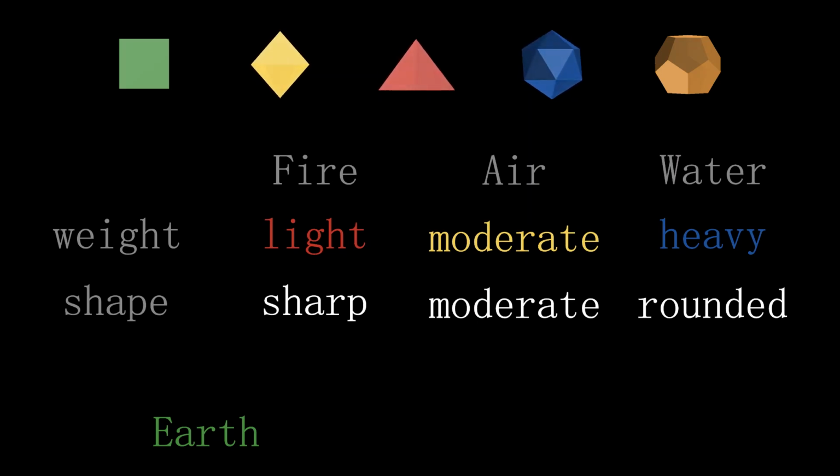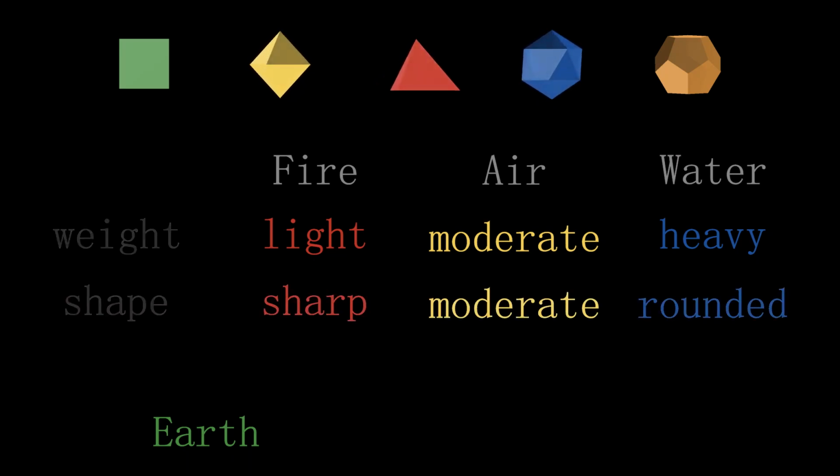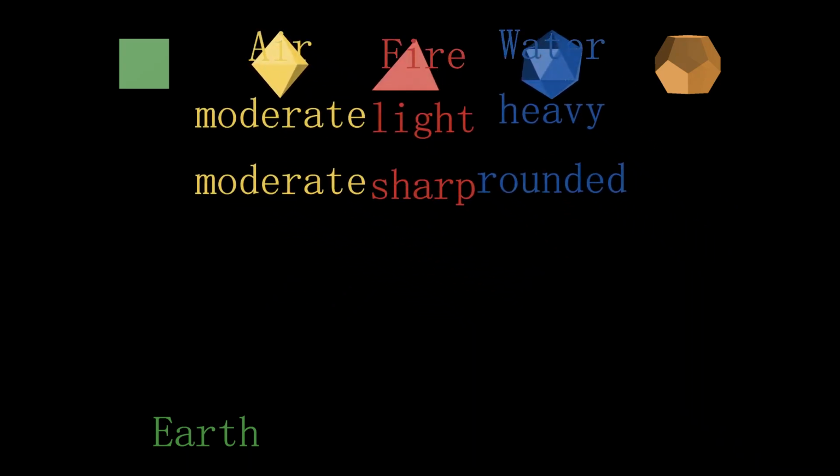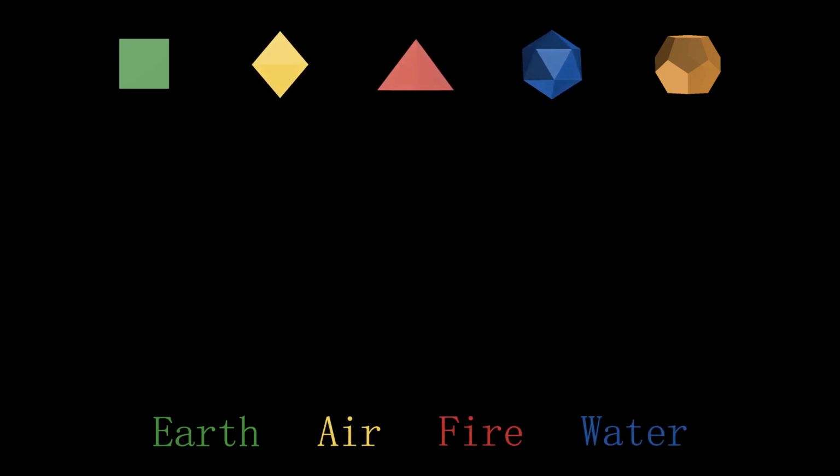This way, we correlate the weight properties with the different regular polyhedra. Next, let's examine the vertex shapes of these 3 regular polyhedra. The tetrahedron's vertex consists of 3 equilateral triangles, making it the sharpest. The icosahedron's vertex is formed by 5 equilateral triangles, making it the roundest. The shape properties correspond to different regular polyhedra, and we use colors to label these attributes. Similar properties are associated with related regular polyhedra, establishing a correspondence between fire, air, water, and regular polyhedra.